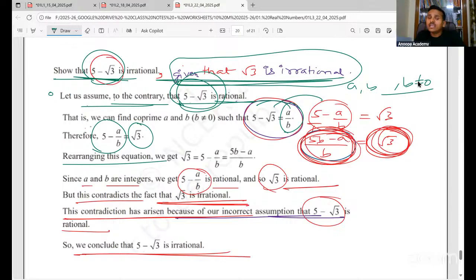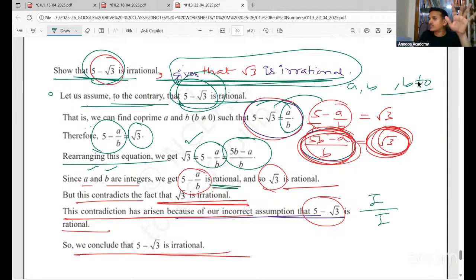Now, if you see, on one side we have root 3, on the other side we have this. Here, A and B are integers, because a rational number means A and B are integers. So 5 minus A by B will be a rational number, because integer by integer is rational for sure. Obviously, B should not be 0.